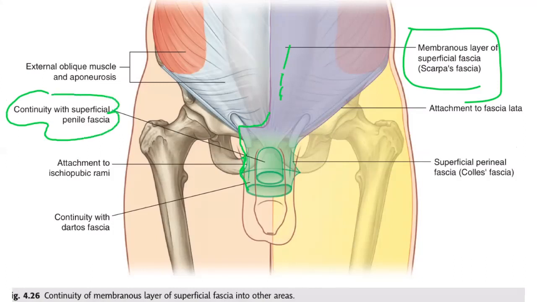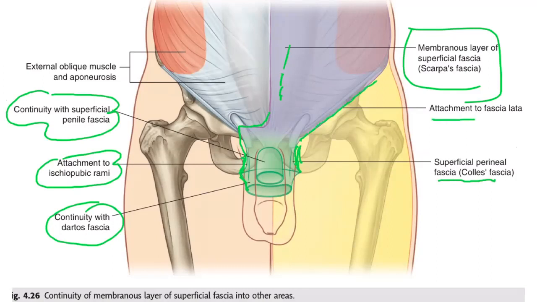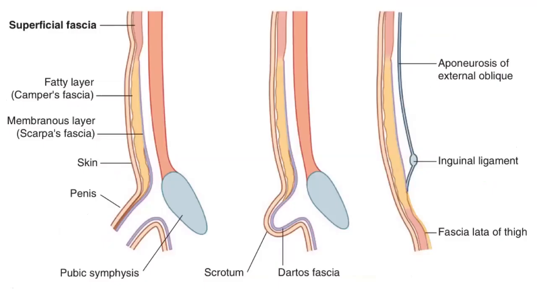And here, with the attachment to the ischiopubic rami, it continues as the Dartos fascia, the superficial perineal fascia or Colles fascia. Here is the superficial fascia, and here is Holden's line, the attachment of the fascia lata. So this is how Scarpa's fascia is continuous.